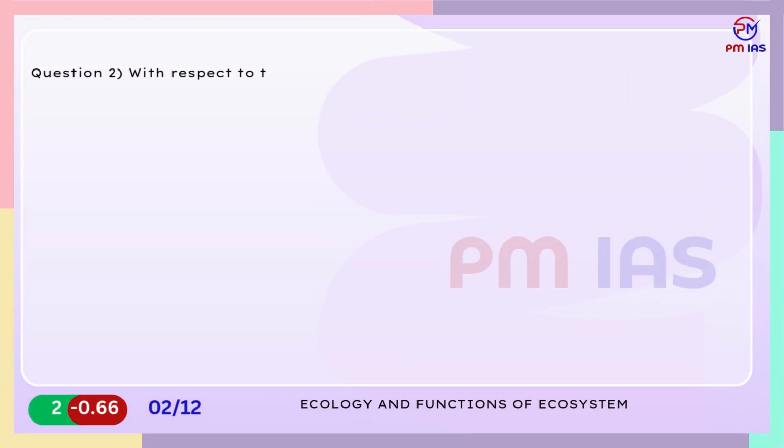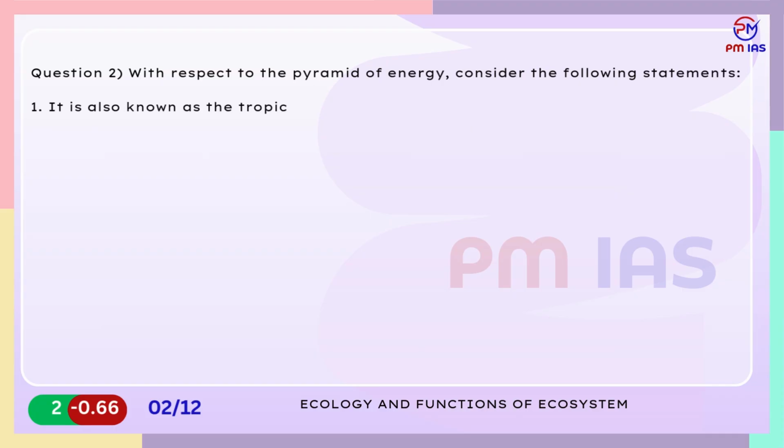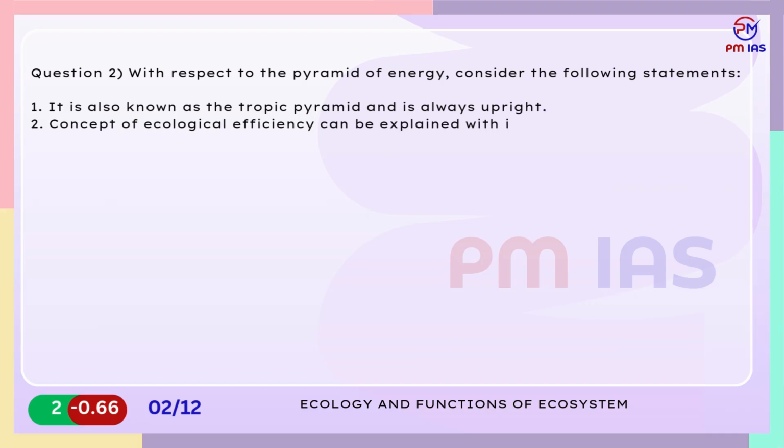Question 2. With respect to the pyramid of energy, consider the following statements. 1. It is also known as the trophic pyramid and is always upright. 2. Concept of ecological efficiency can be explained with its help. 3. Shorter the food chain, more will be food energy available. Which of the given statements above are correct?